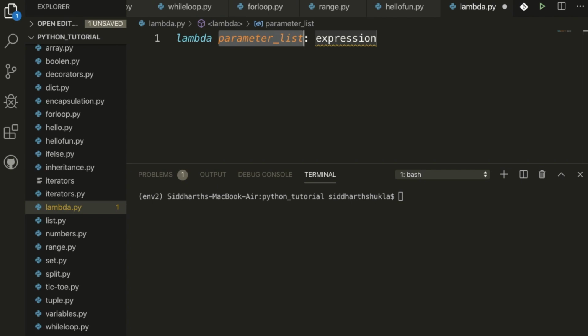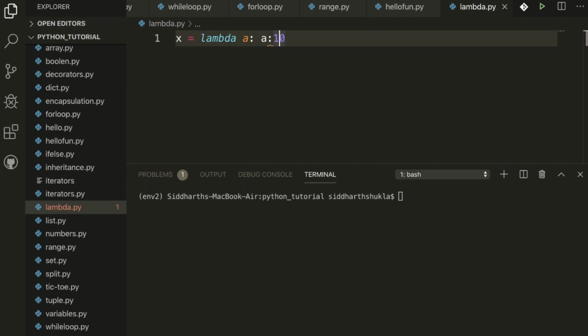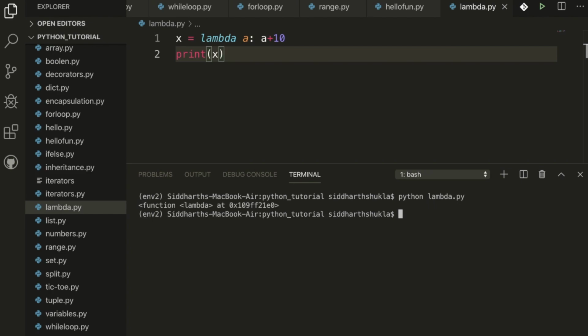Now I'm going to show you a realistic example. Suppose I have x equals lambda, with the parameter a, and I want the expression a plus 10. Then I'm going to print x. Now check, we have the lambda function, so I run python lambda.py. You can check that we got a result showing the function lambda at 0x something. So why are we not getting the exact result?